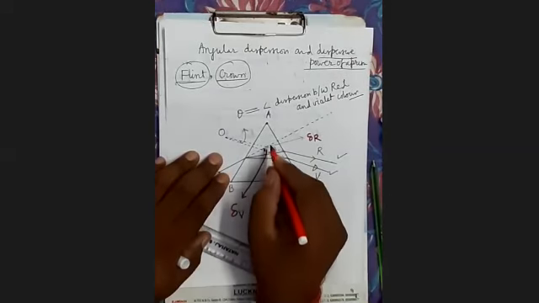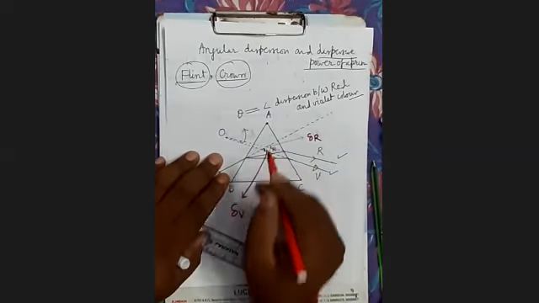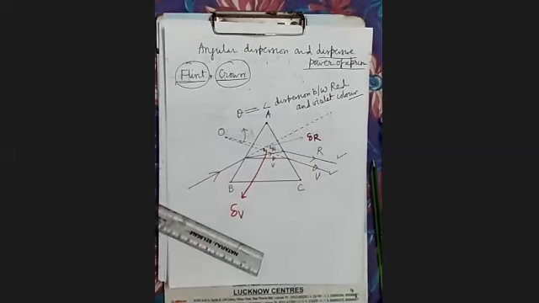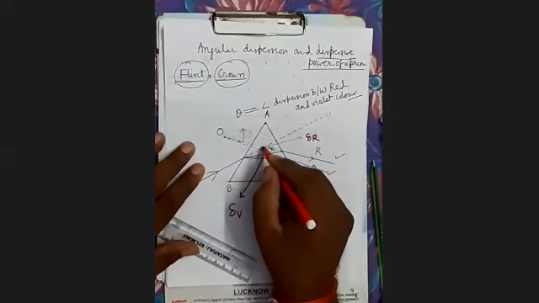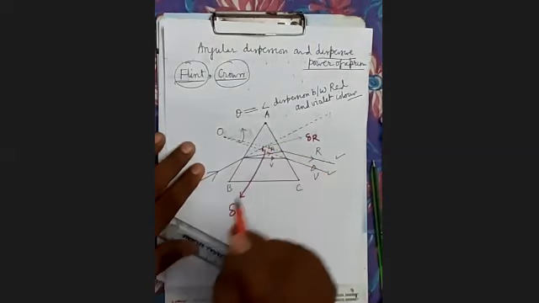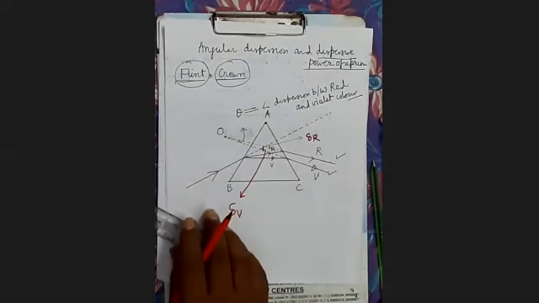So you can see this del R. Now, if you see here, this angle and this angle are both vertically opposite. Here this diagram is not very clear. I am making a new diagram. Wait.